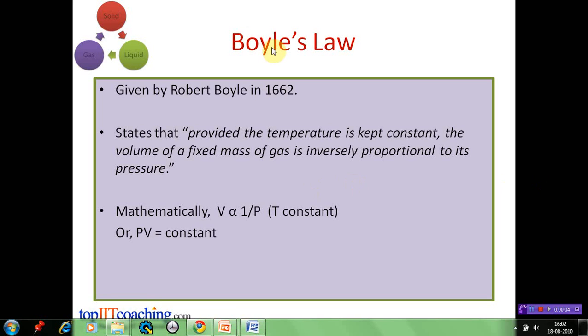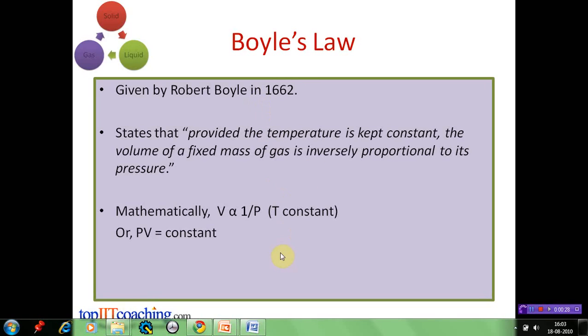The next law is Boyle's law. It states that provided the temperature is kept constant, the volume of a fixed mass of gas is inversely proportional to its pressure. Or in simpler language, we can say that at constant temperature, if the pressure is increased, then the volume gets smaller and vice versa. It was first investigated by Robert Boyle in 1662.